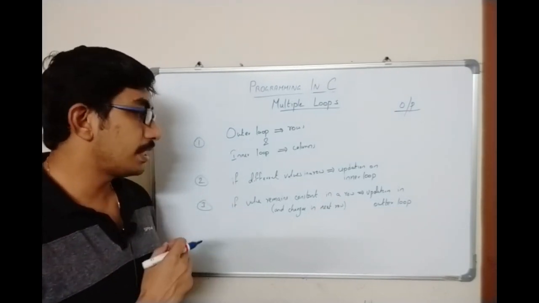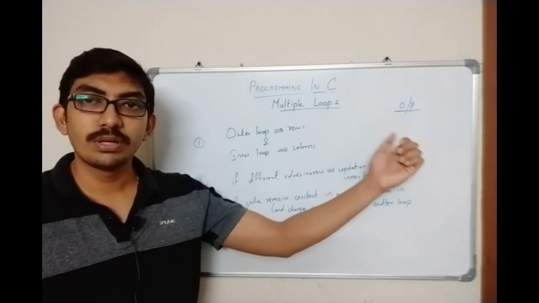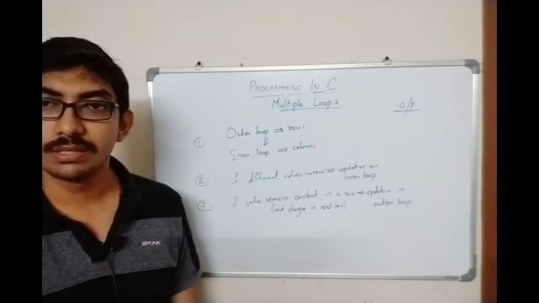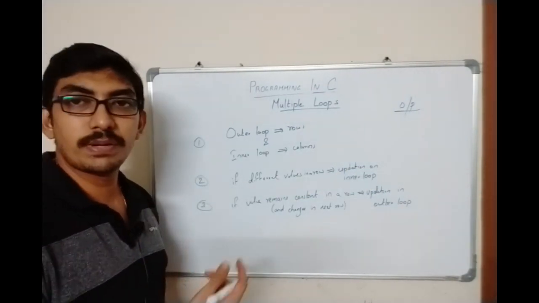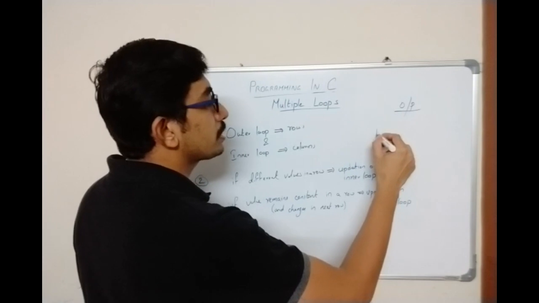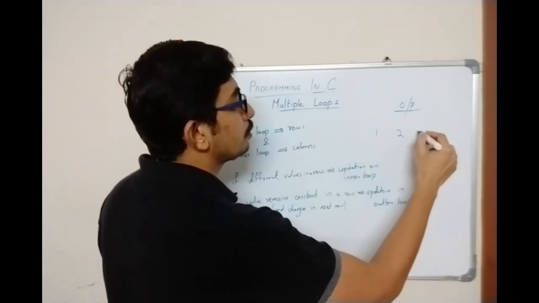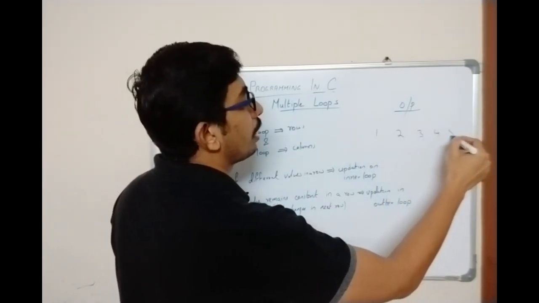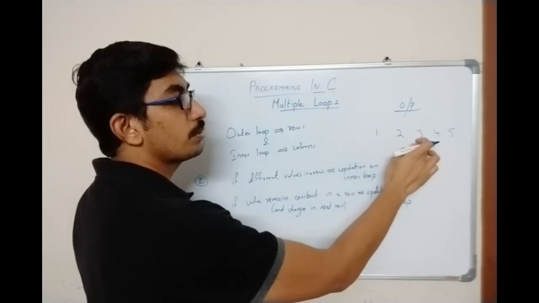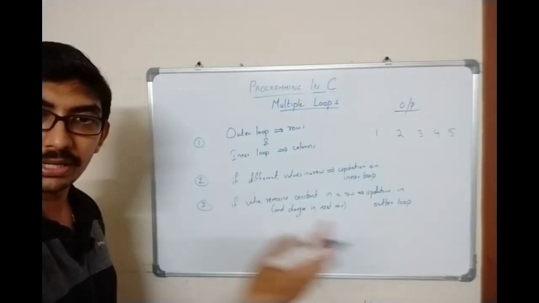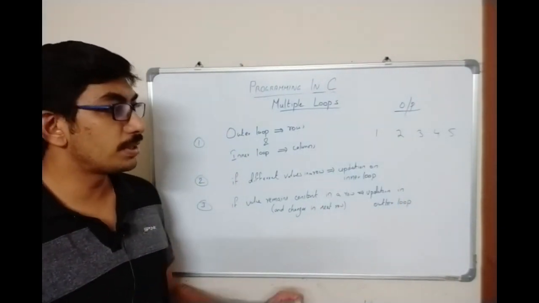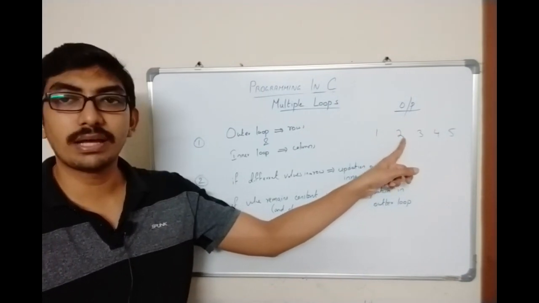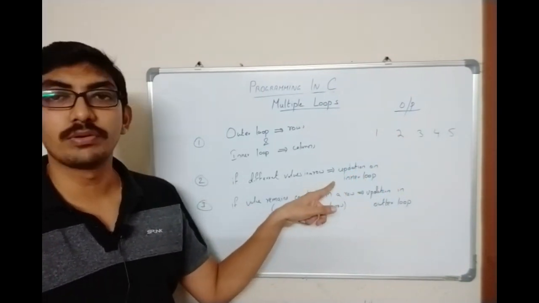And the second thing is that in a single row, if the value keeps on changing, say when we were displaying j, the output was going like 1, 2, 3, 4 and 5, which means in a single row the value is being modified. In that case, we know that that variable is going to get updated in the inner loop.